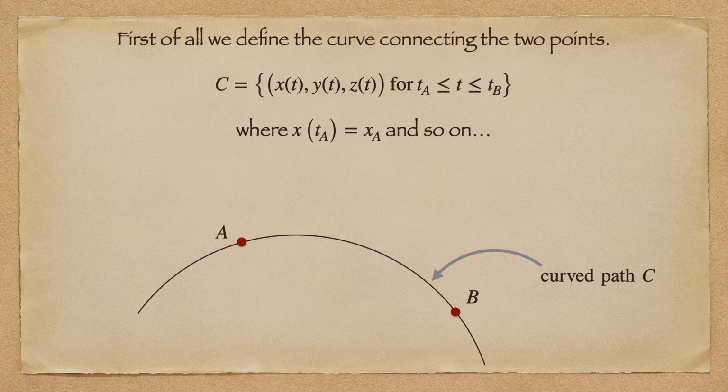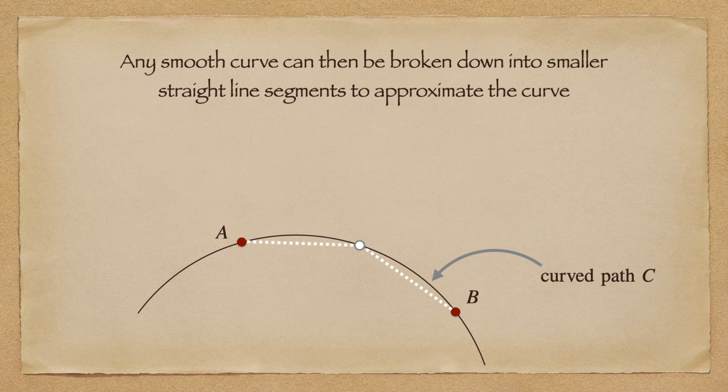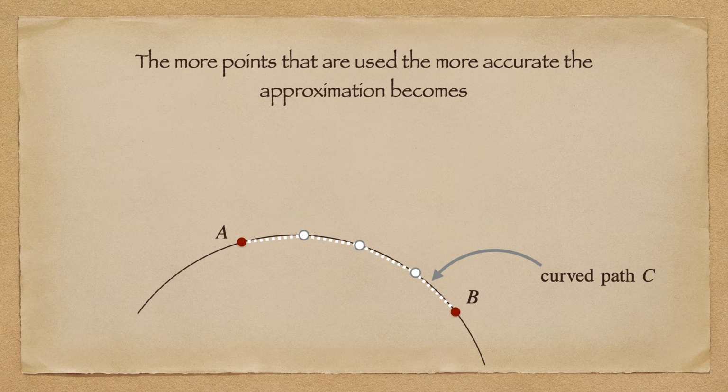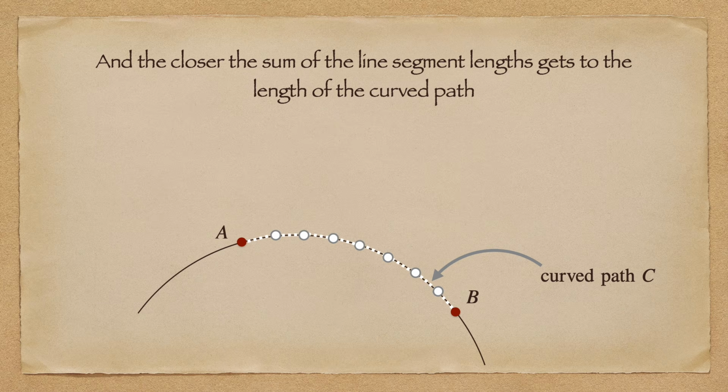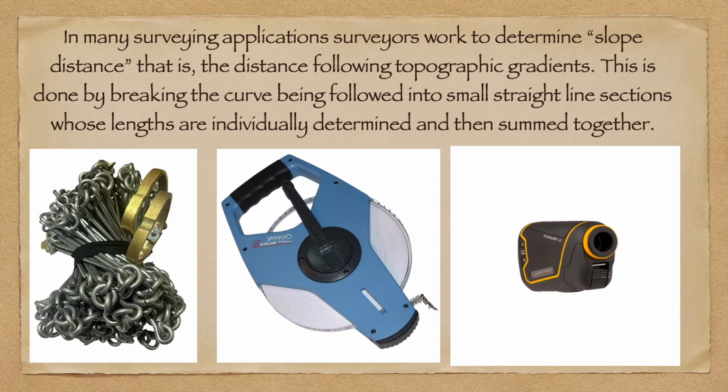First of all, we parameterize the path. That is, we express the spatial coordinates x, y, and z as functions of some independent variable t. Any smooth curve can be approximated by taking a number of straight line intervals. We can then approximate the length of the curve by adding together the lengths of the intervals. The more intervals we use, the more accurate our estimate of the length of the curve becomes. So we can obtain an estimate of arbitrary accuracy by using a sufficient number of points. This is exactly how along slope distances are calculated in surveying exercises.